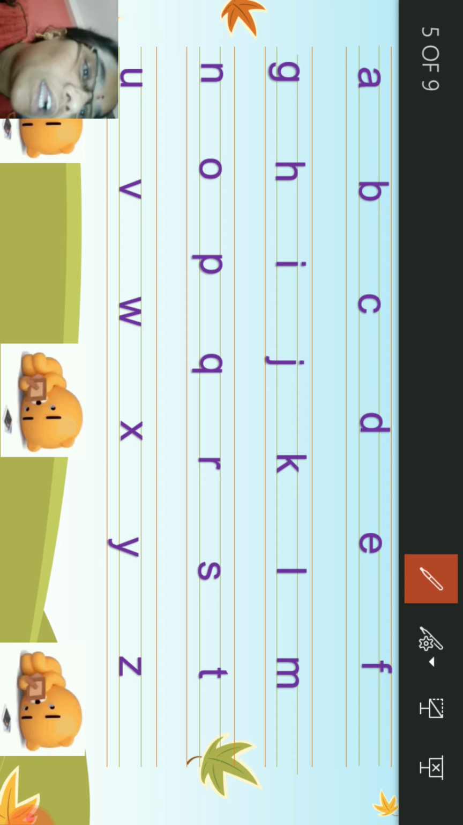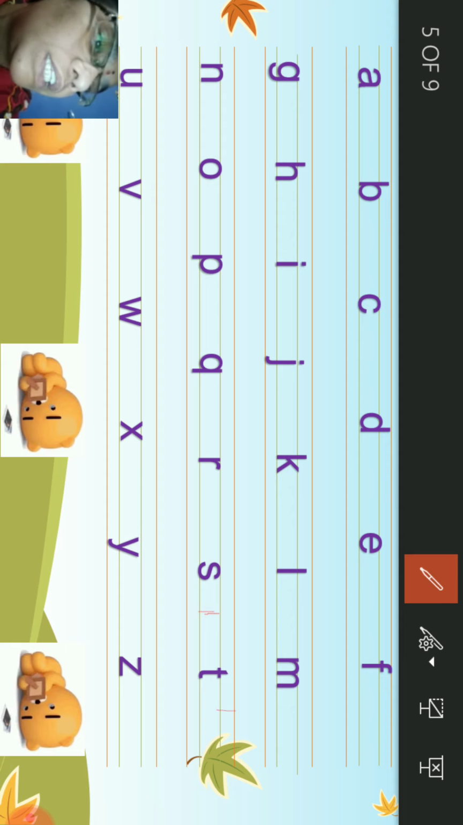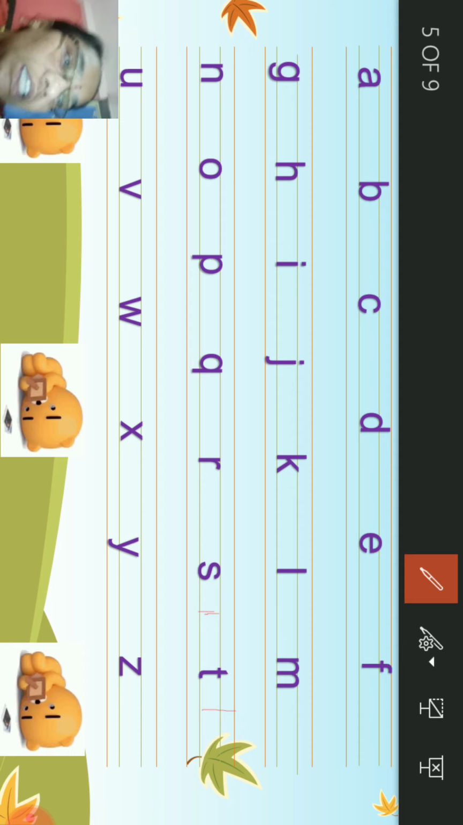What comes after R? S. We need to write letter S between blue lines. What comes after S? T. We need to write it in the top 3 lines. What comes after T? U. What comes after U? V. What comes after V? W. What comes after W? X.